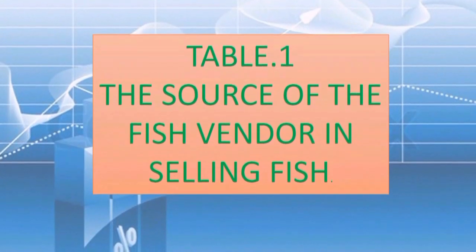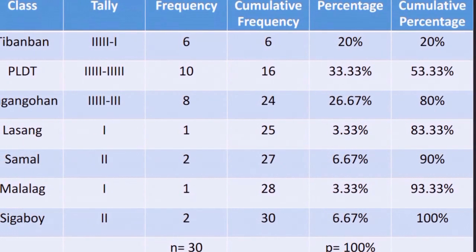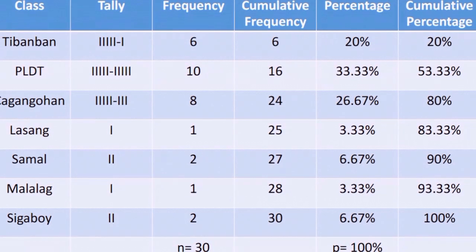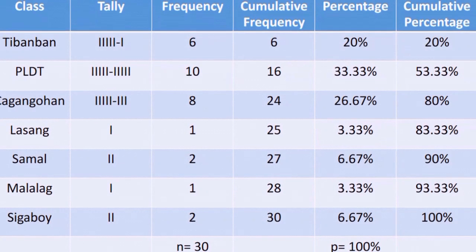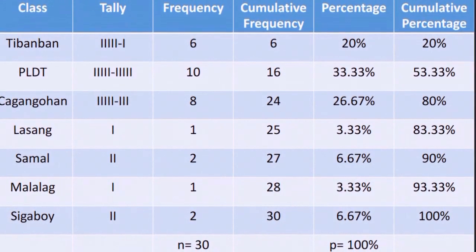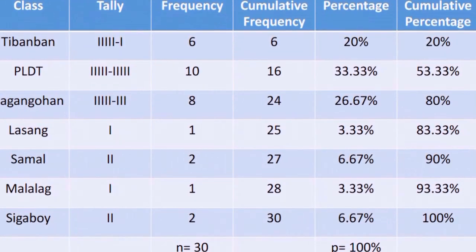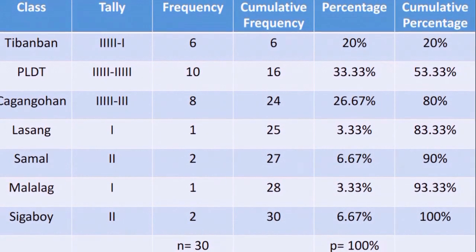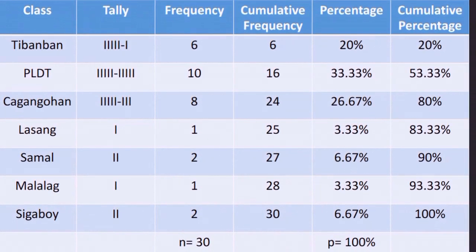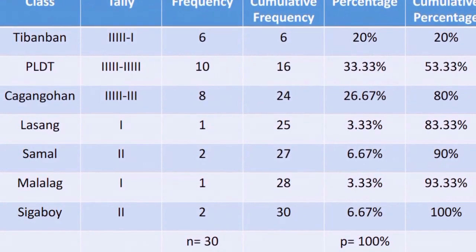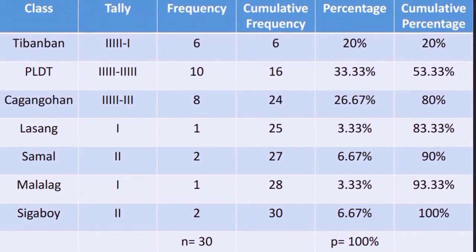Table 1. The source of the fish vendor in selling fish. The classes are Tibanban, PLDT, Kaganguhan, Lasang, Samal, Malalag, and Sigaboy. In our tally, there are 7 classes: 6 from Tibanban, 10 from PLDT, 8 from Kaganguhan, 1 from Lasang, 2 from Samal, 1 from Malalag, 2 from Sigaboy. The frequencies are 6, 10, 8, 1, 2, 1, 2. The total frequency is 30. Our summation of F equals 30, or N equals 30.